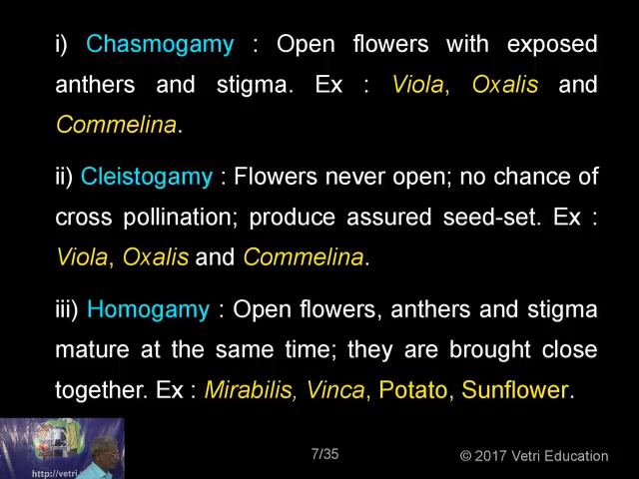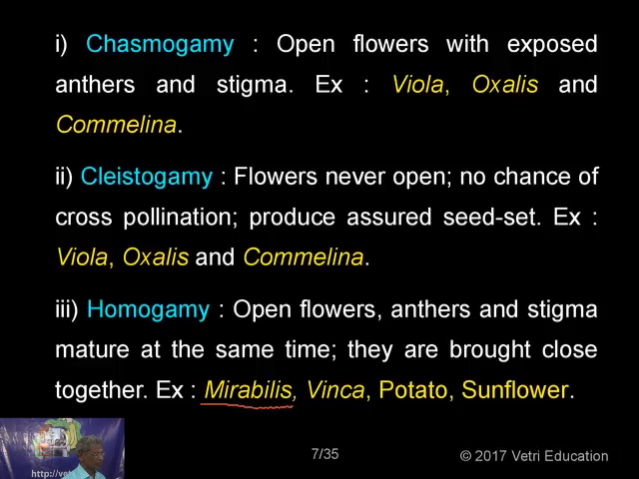Then you have got homogamy. Open flowers, anthers and stigma mature at the same time. They are brought closer together. Example, Mirabilis. Mirabilis jalapa is the full name of the plant. This plant you could have come across elsewhere.